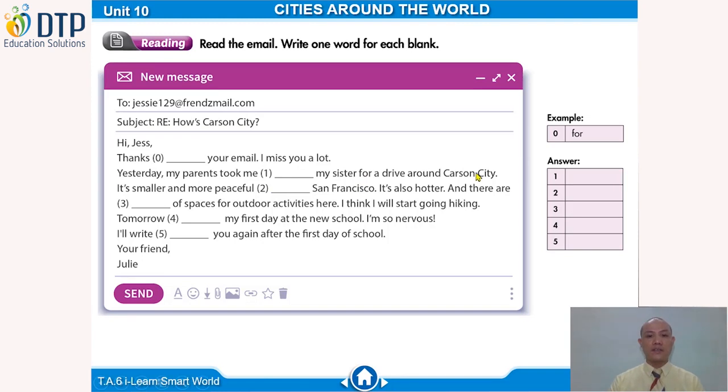For a drive around Carson City. It's smaller and more peaceful.